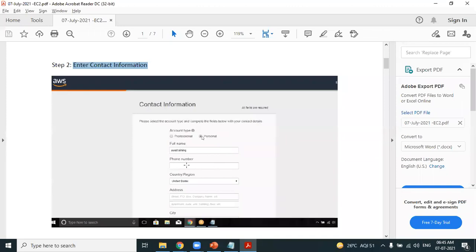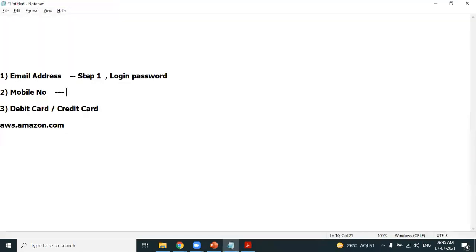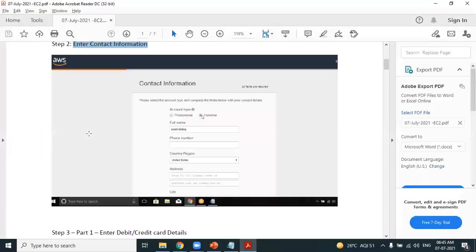Provide your full name, provide your mobile number, select the right country. I have seen some participants entering an Indian mobile number but mentioning the country as US. No, you will not get the OTP. You need to provide the right mobile number and select the right country. So we have provided the mobile number in step 2. Am I right? As simple as that.